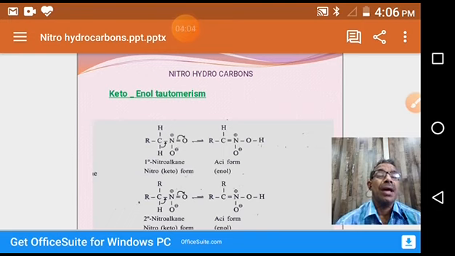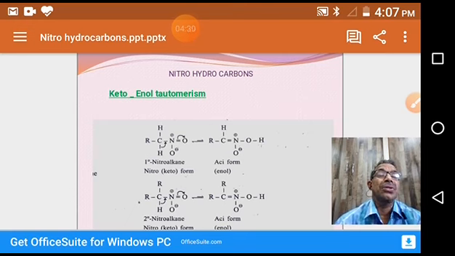The keto form we call the nitro form, whereas the enol form we call the acid form. Tertiary nitrohydrocarbons, because they lack alpha hydrogen, do not exhibit keto-enol tautomerism.